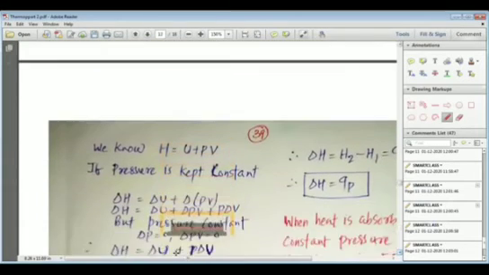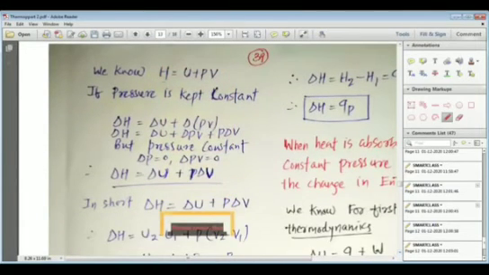Now, if we have H is equal to U plus PV, then for delta H, we can write delta U plus delta (P into V). Now here we put delta outside, so by taking the delta inside the bracket, delta H is equal to delta U, then delta P into V plus P into delta V.